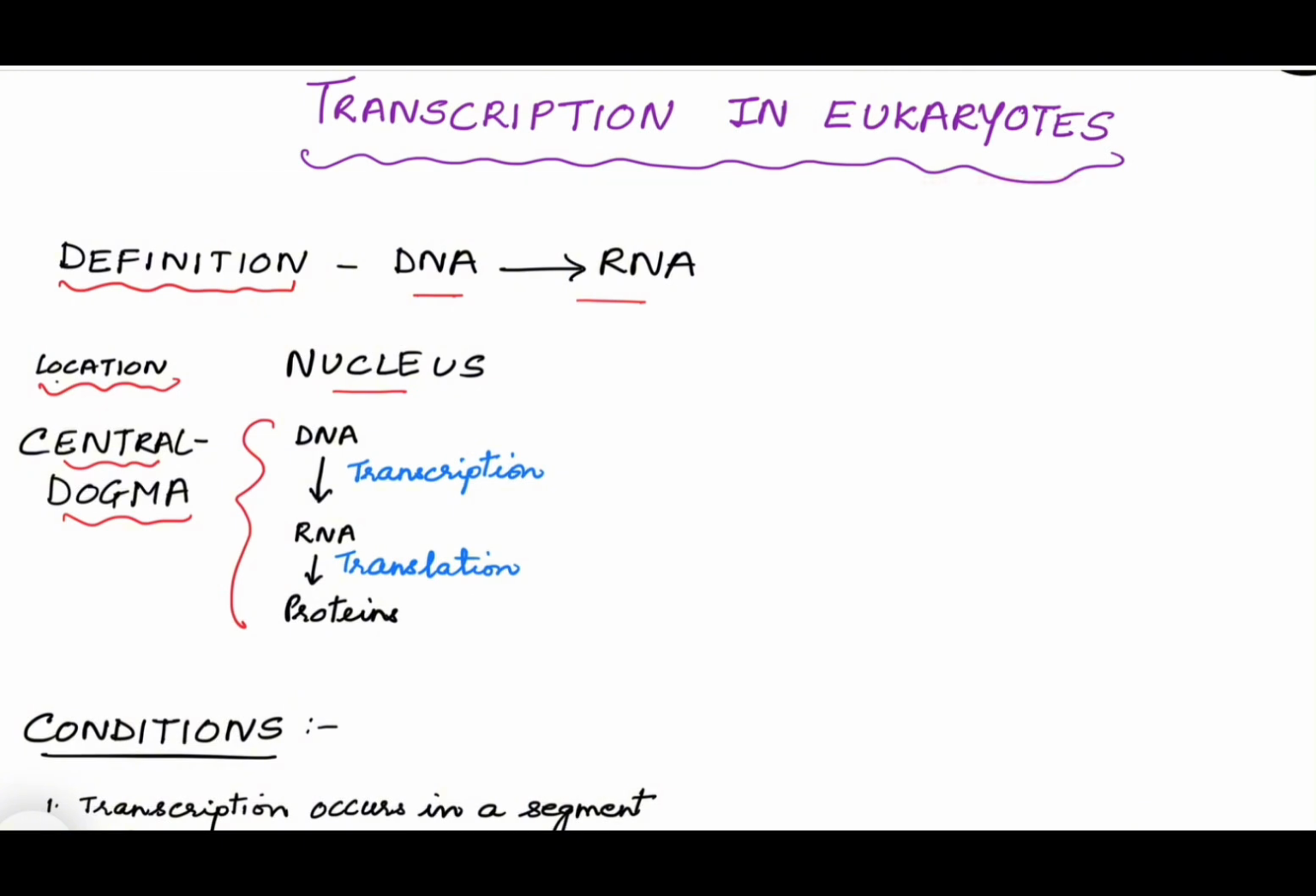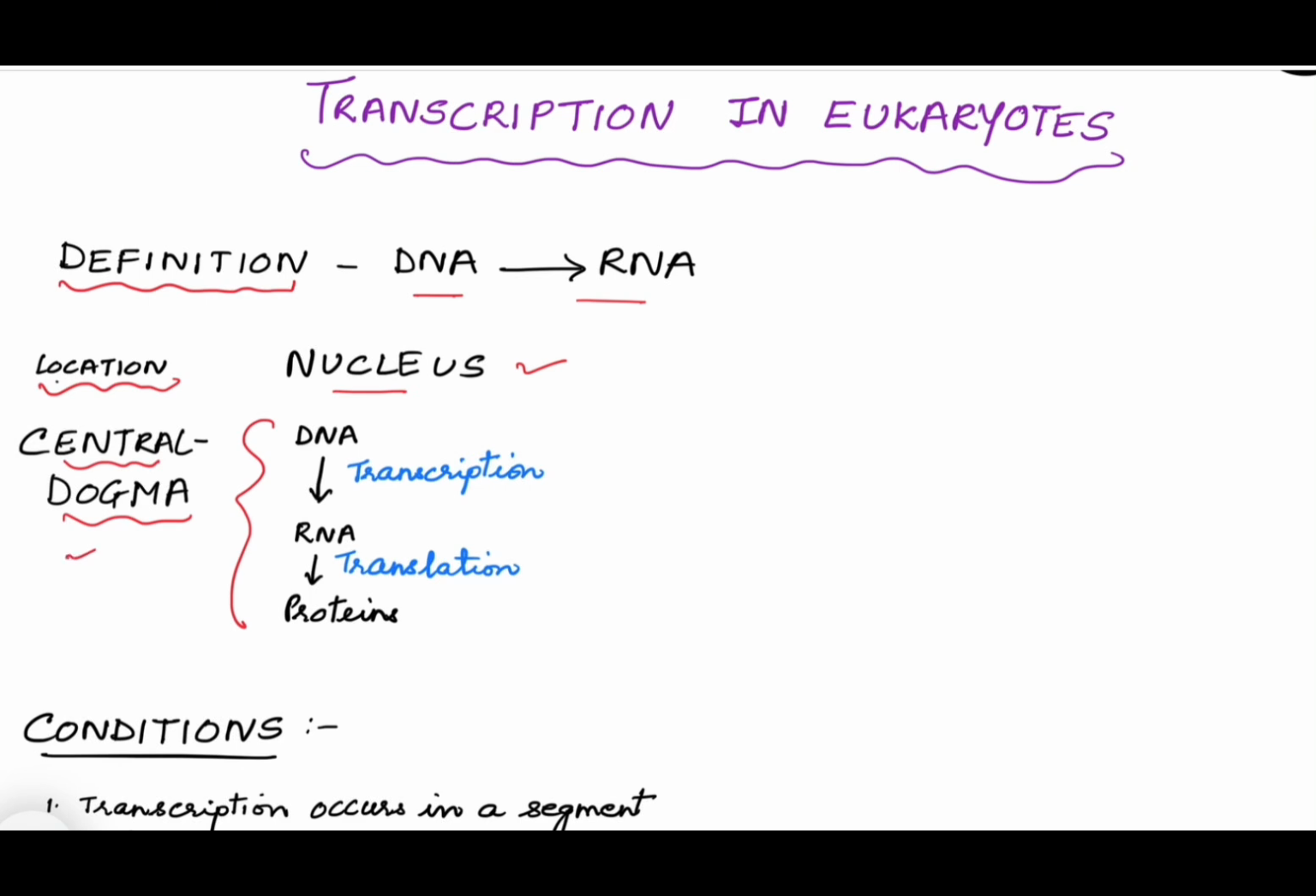The location: in eukaryotes, it occurs in the nucleus because eukaryotes have a well-defined nucleus and DNA is present inside that, and so DNA forms RNA inside the nucleus. Whereas in prokaryotes, it occurs in the cytoplasm.